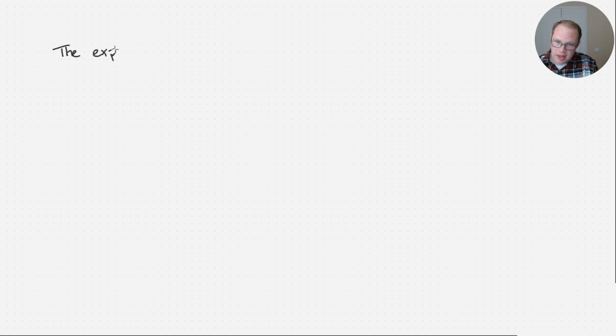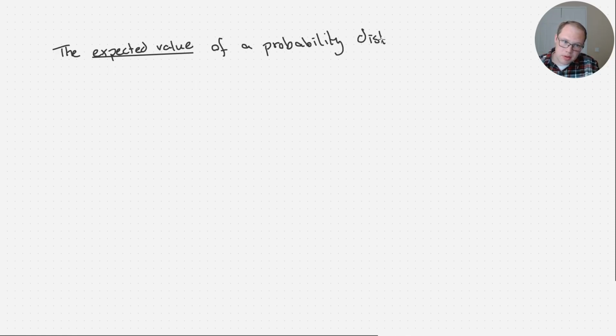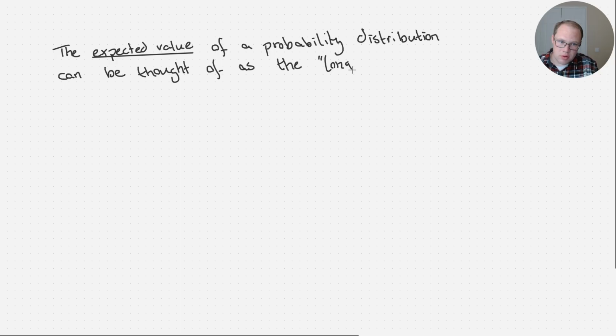The expected value of a probability distribution can be thought of as the long-term average or mean of the distribution.